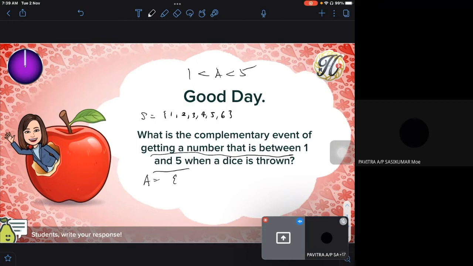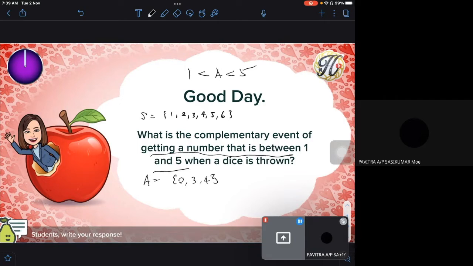You have to be careful when you see the word between, when there's no mention of equal or what. So actually 1 and 5 tak dikira. So apakah sample space for A? Yes, Kesha. Okay, 2, 3, 4 sahaja. So 2, 3, and 4 is your event.